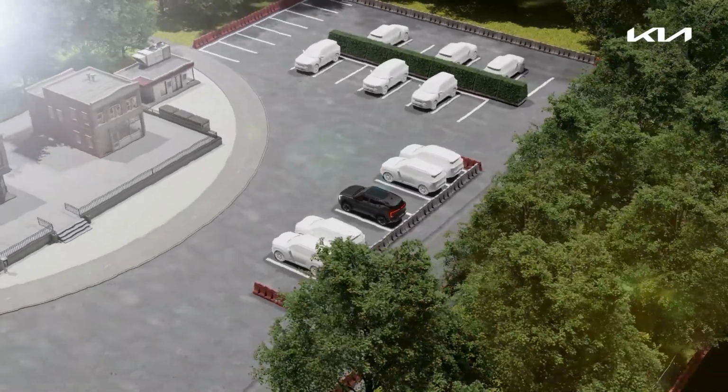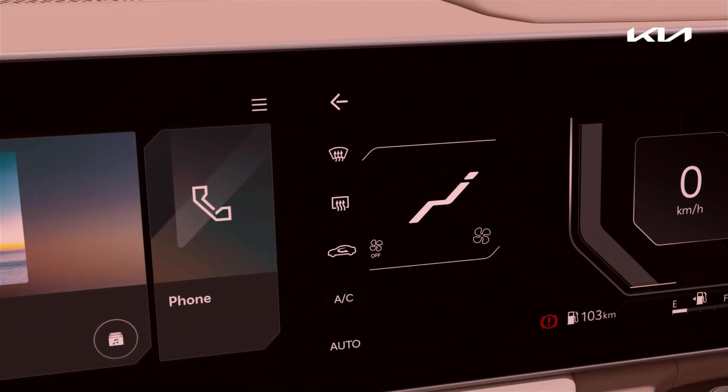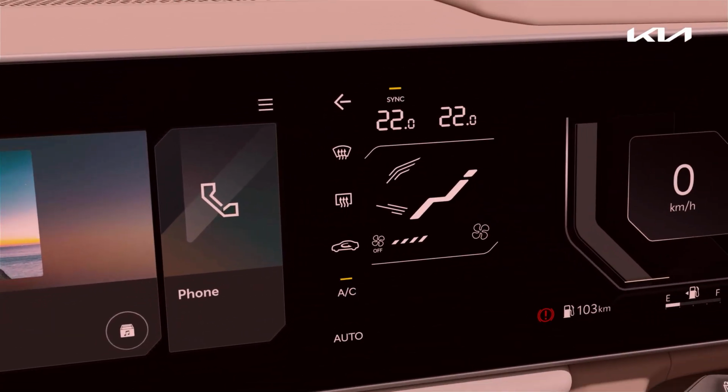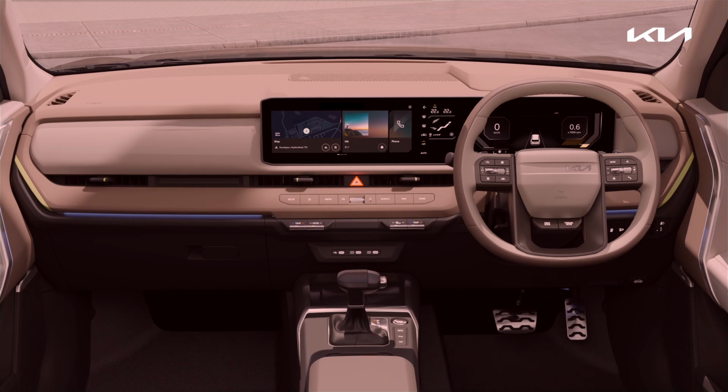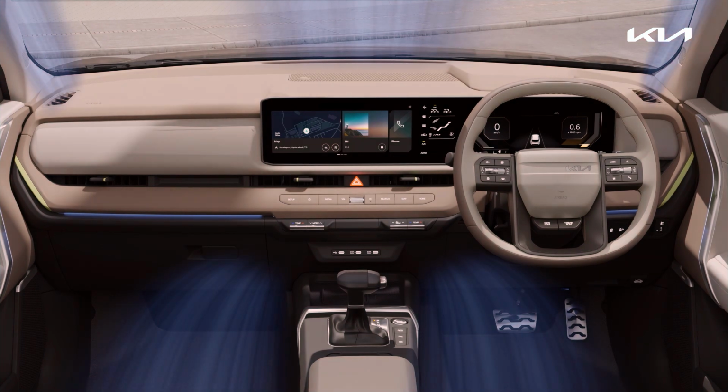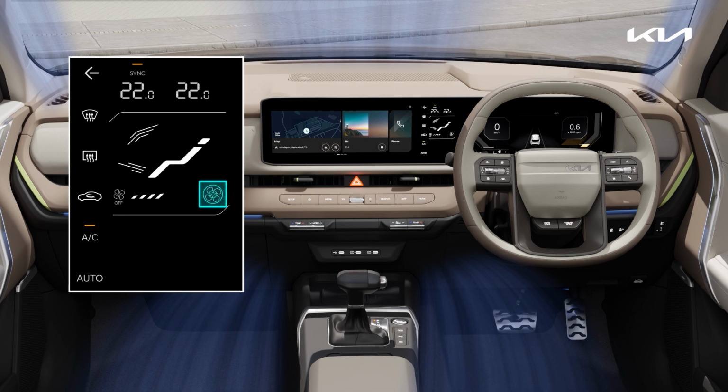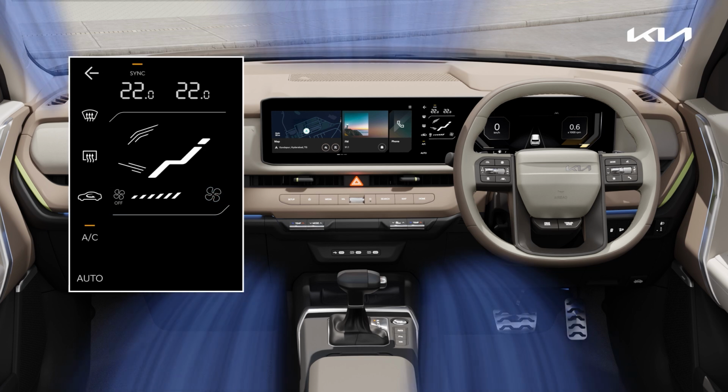Shall we set up the air conditioning system to enjoy a pleasant drive? You can quickly set up the air conditioning system via the climate control display. Tap the display screen to adjust the fan speed and direction of airflow.